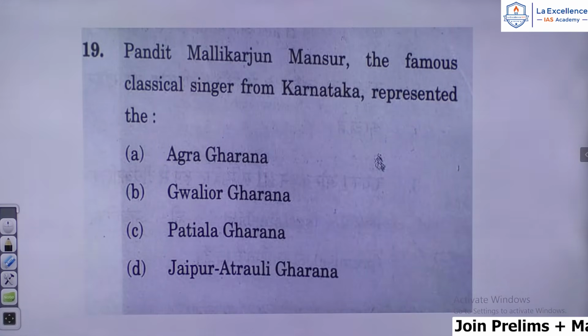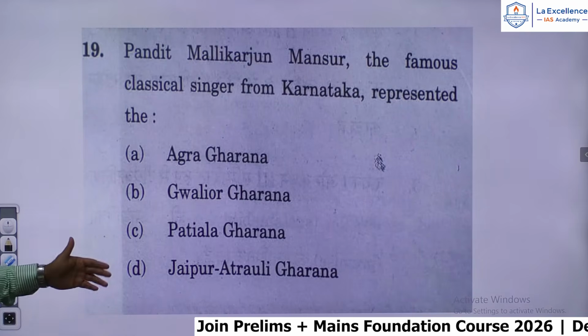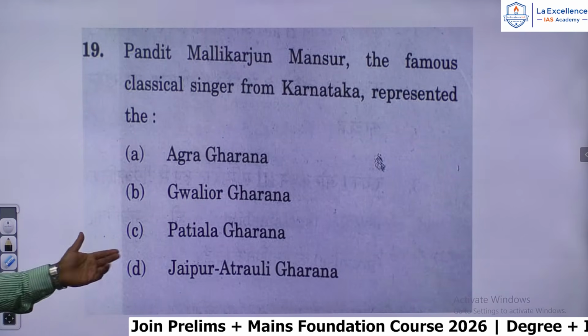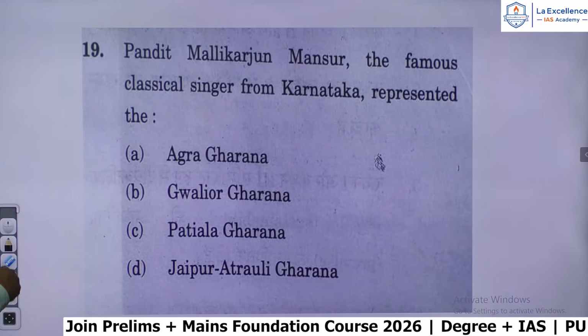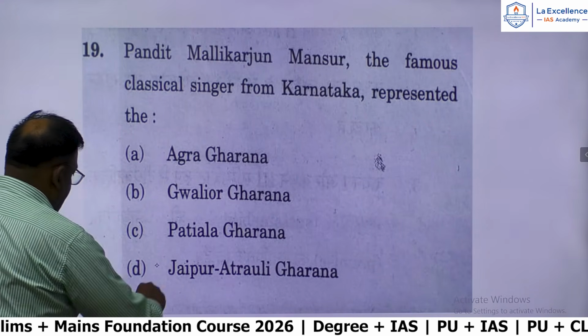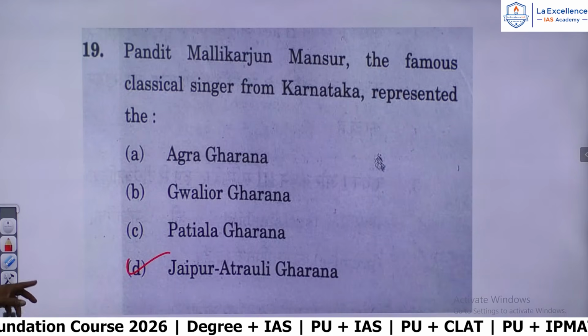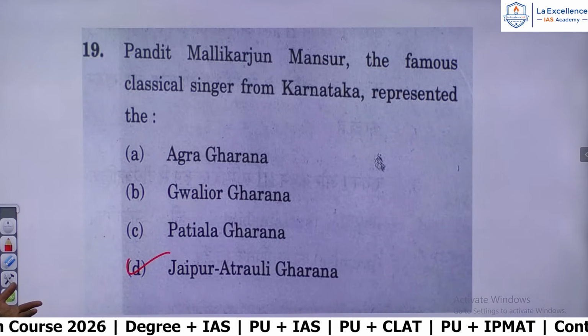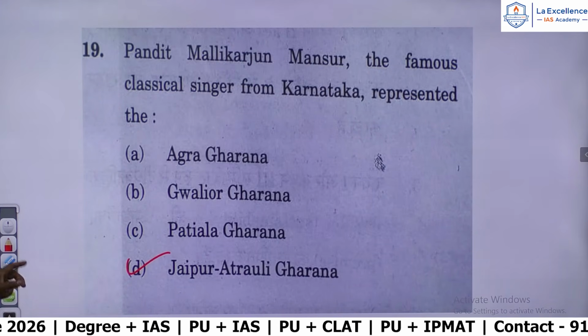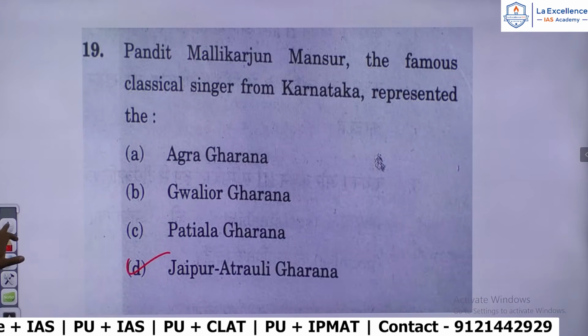Let us go to the 19th question. Pandit Mallikarjun Mansoor, the famous classical singer from Karnataka, represented which gharana? Agra gharana, Gwalior gharana, Patiala gharana, Jaipur Atrauli gharana. So it is Jaipur Atrauli gharana. That would be the answer for this question. So they have asked 2 questions on music this time in the exam. Right? We'll come back here.